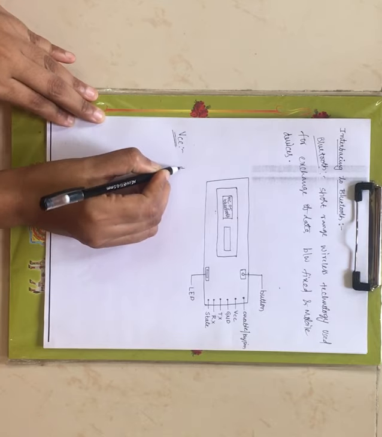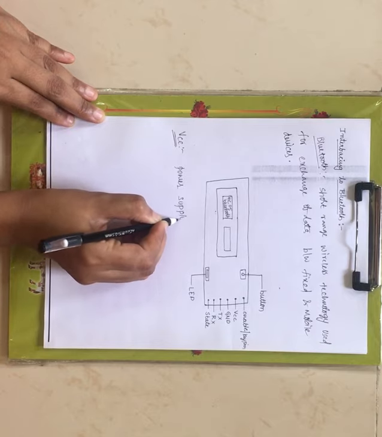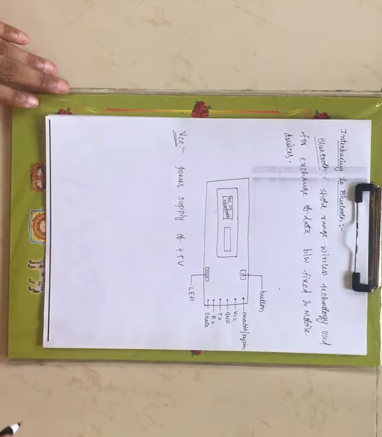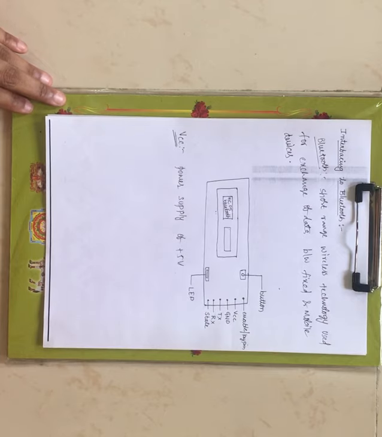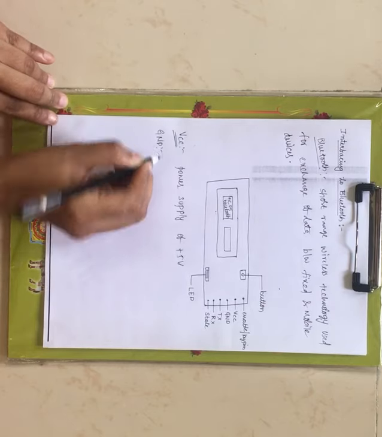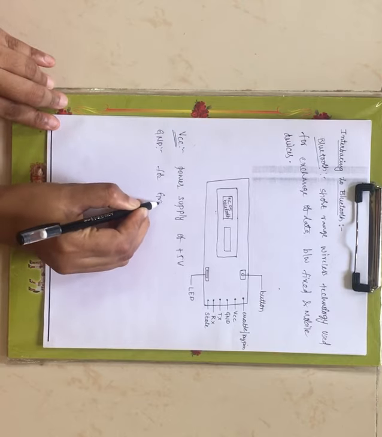Now VCC is nothing but the power supply. Through this pin you can provide a power supply of plus 5 volts to the Bluetooth, right? And next you have the ground pin. Now this is used for ground reference.